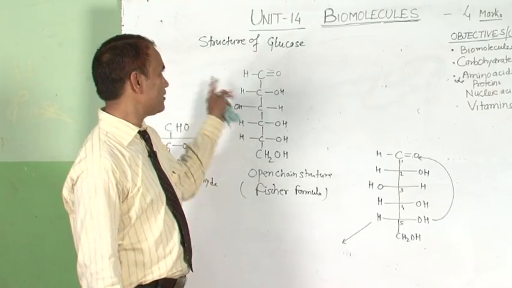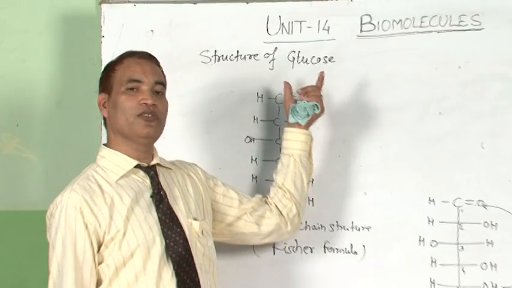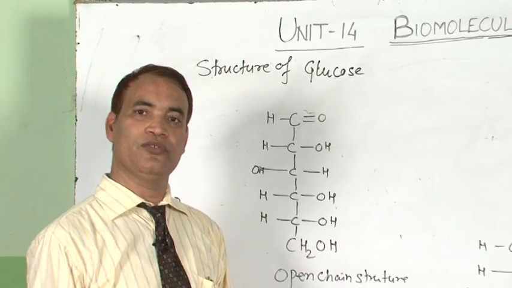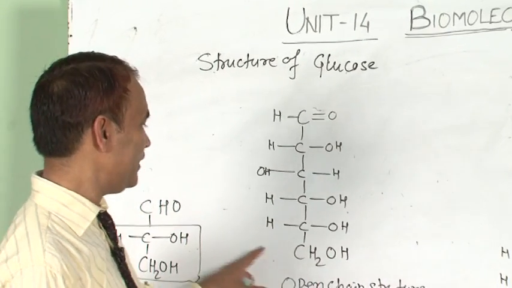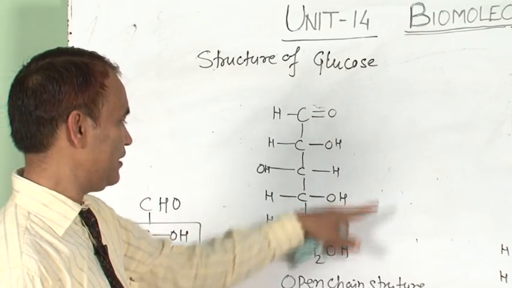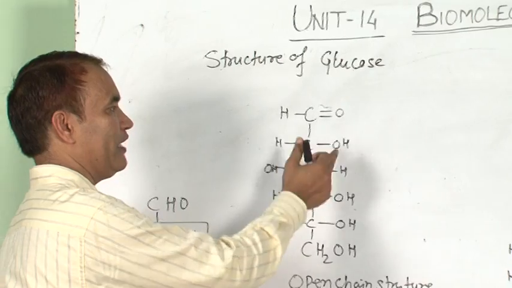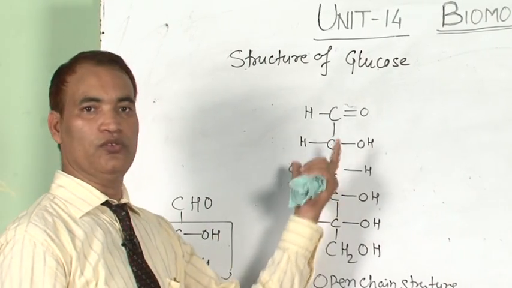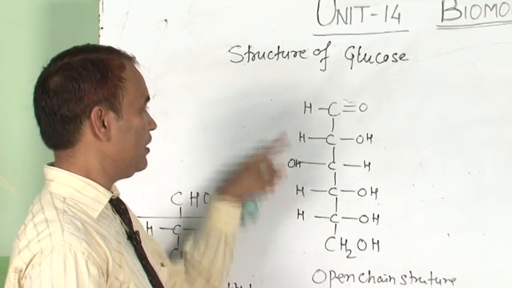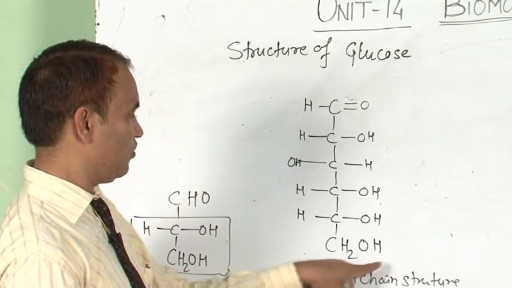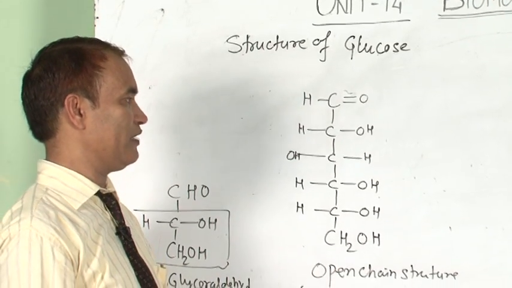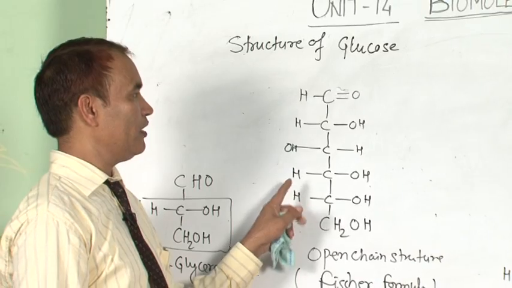Dear children, we have just studied the properties of glucose. On the basis of the reactions of glucose, the open chain structure of glucose was given by Fischer. This is the spatial arrangement of hydrogen and OH groups on each carbon atom. This is known as the open chain structure, that is, the Fischer formula of glucose.